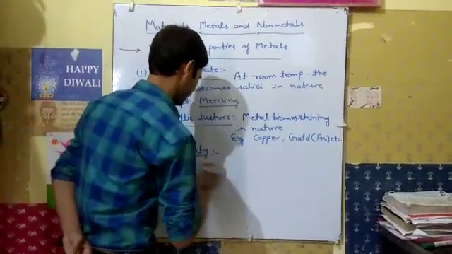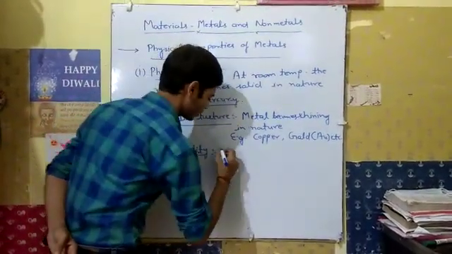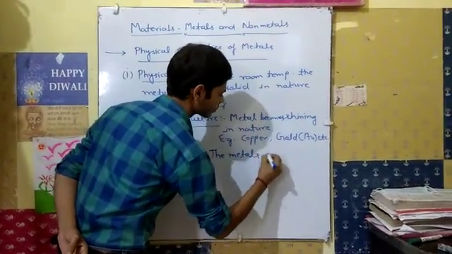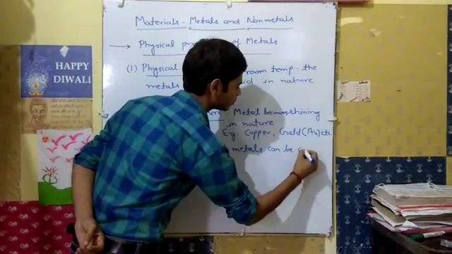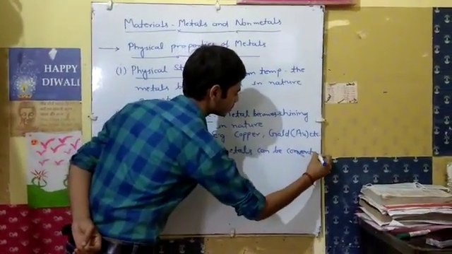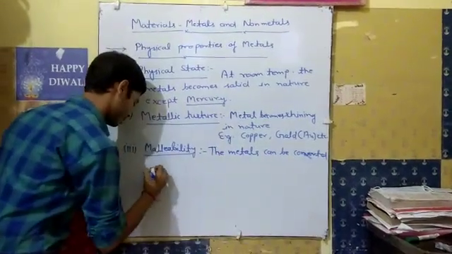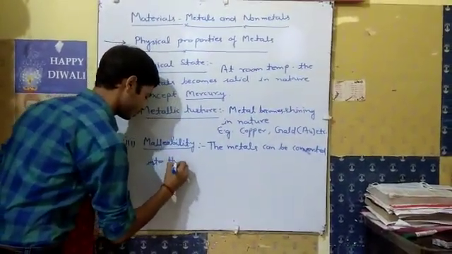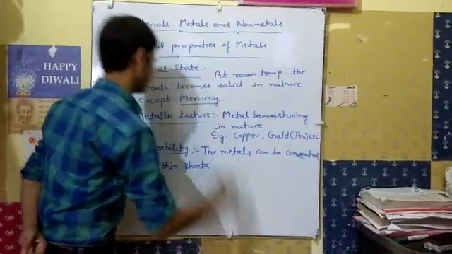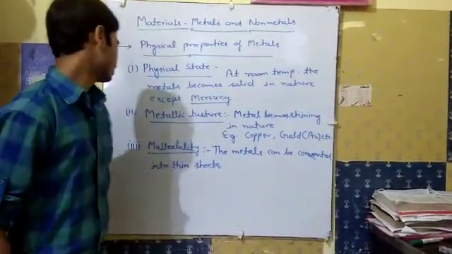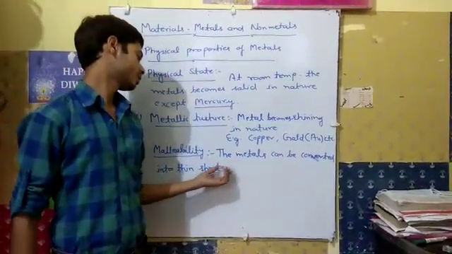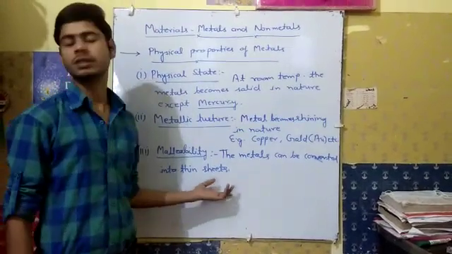We can write the definition of malleability: the metals can be converted into thin sheets. It is the property by virtue of which metals can be converted into thin sheets.